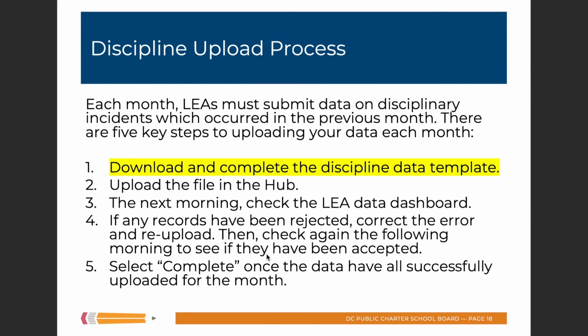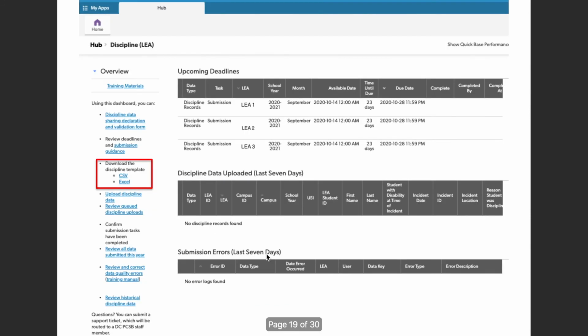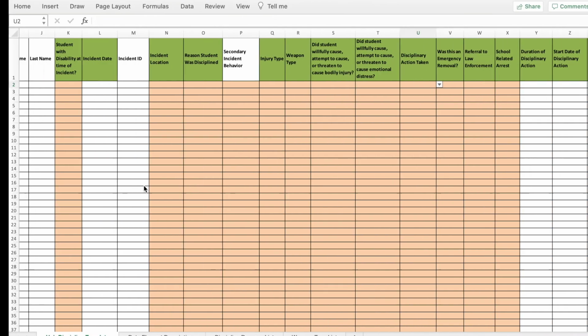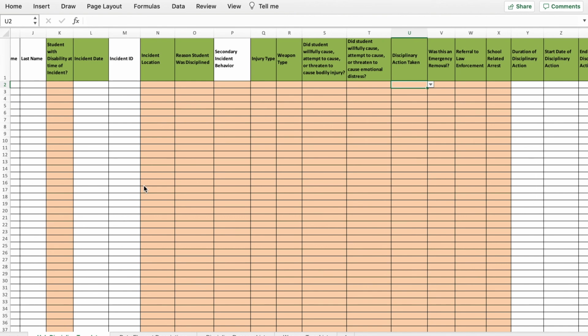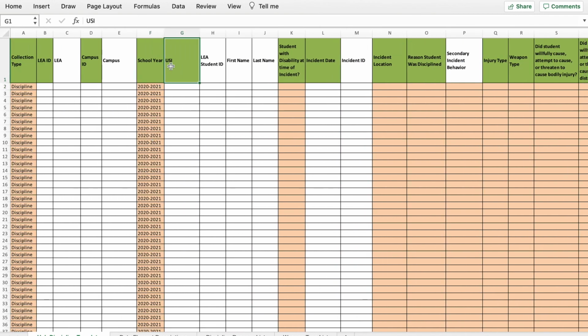First, you need to download and complete the discipline data template. So you go to your handy dandy discipline hub, only now you're going to go where it says download the discipline template. I would recommend downloading the Excel version, though you can download a CSV if that's your preference, but the Excel version is going to look like this. The nice thing about the Excel version is you have drop-down menus and you have color coding. Any field that is green like this is required. So if you submit your discipline data and you, for instance, leave out the USI, we're not going to be able to do anything with that. It's going to get rejected.